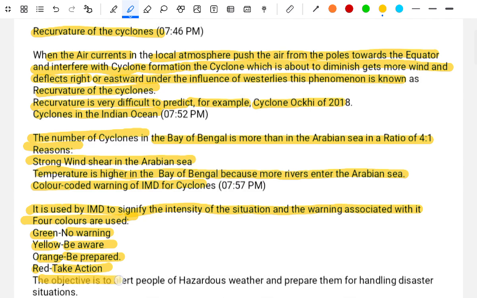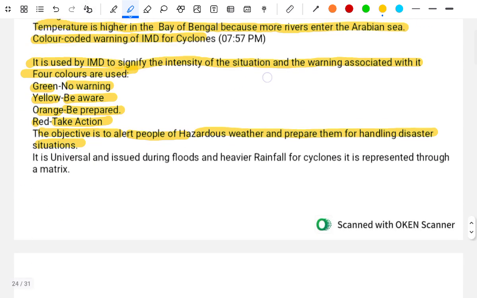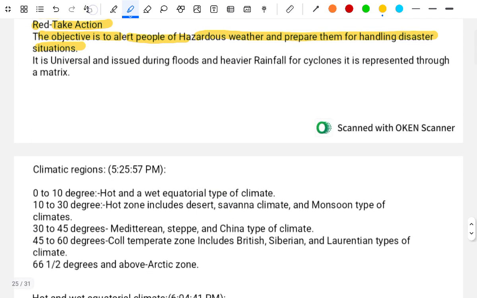The objective is to alert people about hazardous weather and prepare them for handling the disaster situation. It is universal and used during floods and heavy rainfall as well as cyclones. It is prepared through a matrix.